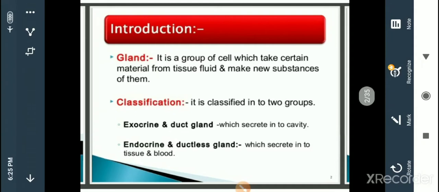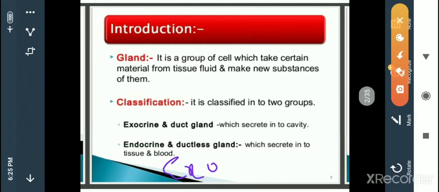Exo means outside. The secretions of these glands are passed into the free area, the body cavity, the free space of the body.